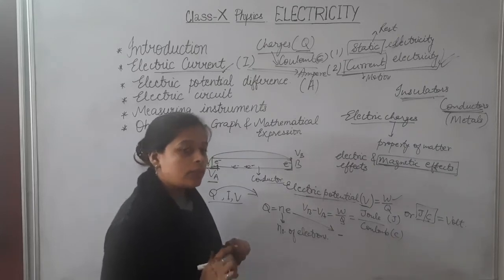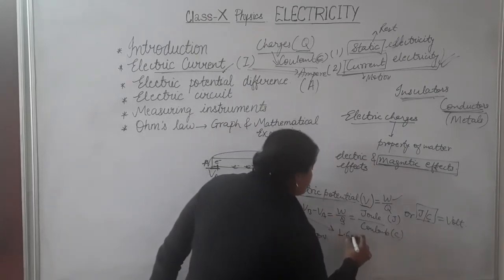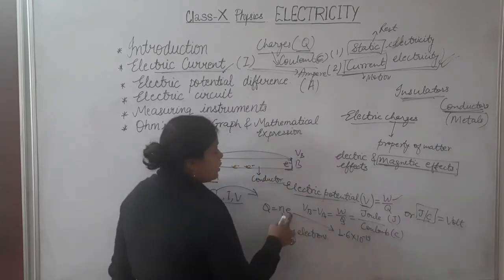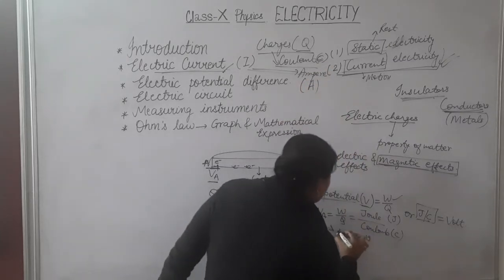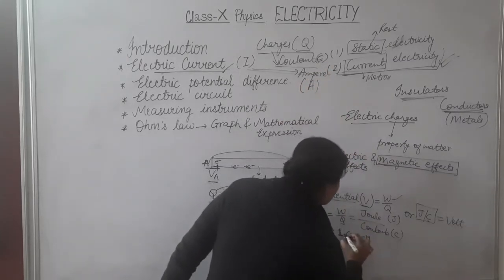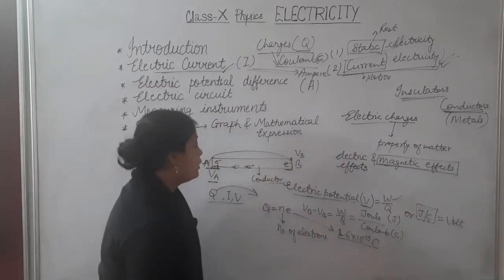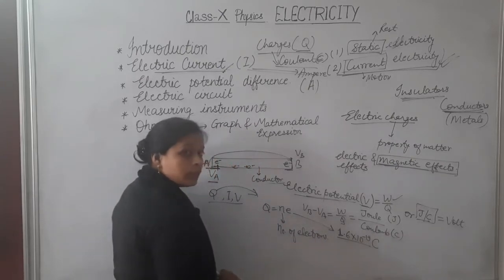electron is negative in nature, but we will write its general value, that is 1.6 into 10 to the power minus 19. Since it is the electron's charge, the unit of charge is coulomb. So the charge on one electron will be 1.6 into 10 to the power minus 19 coulomb. So the value of e will be 1.6 into 10 to the power minus 19 coulomb.